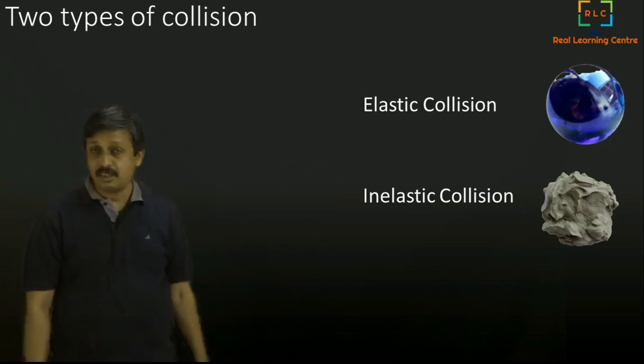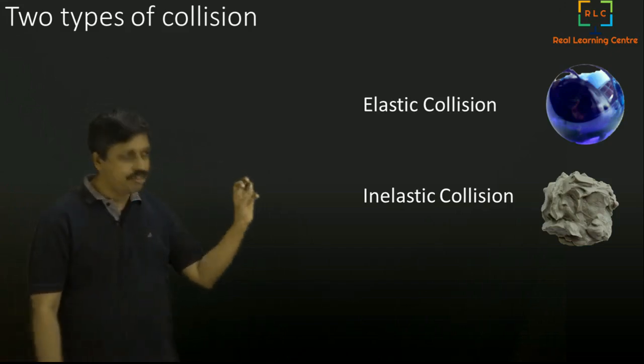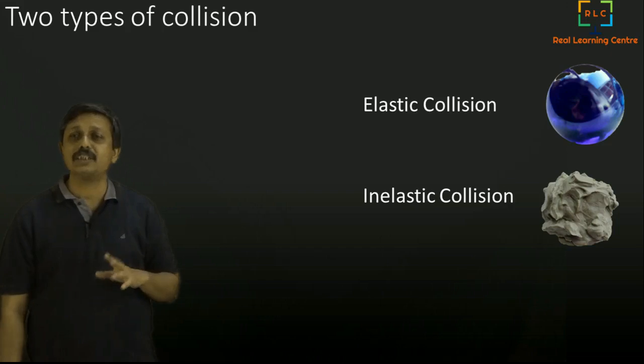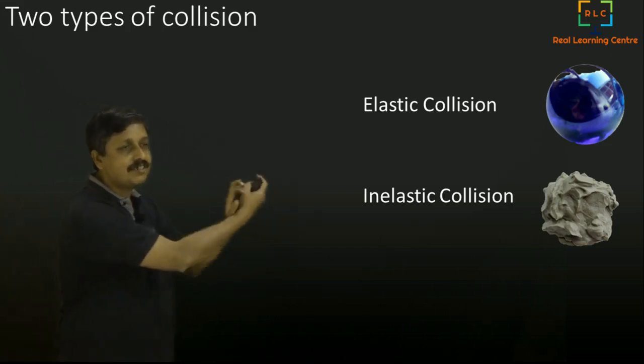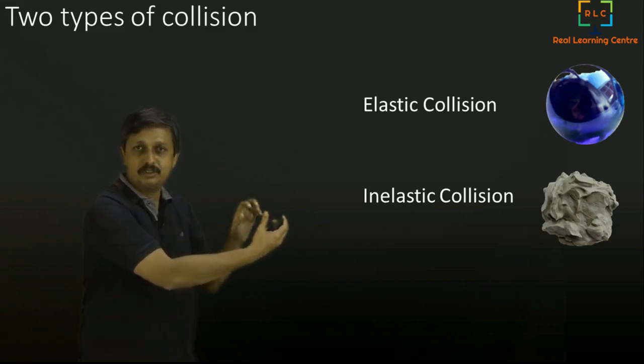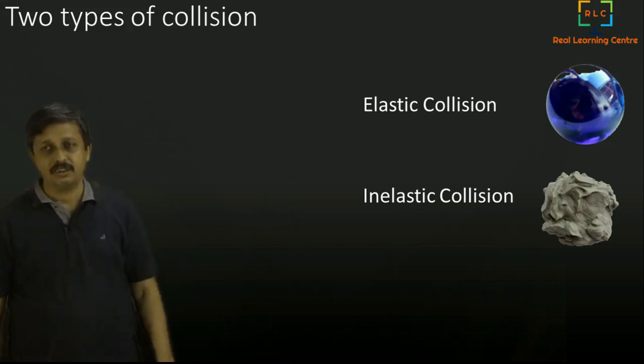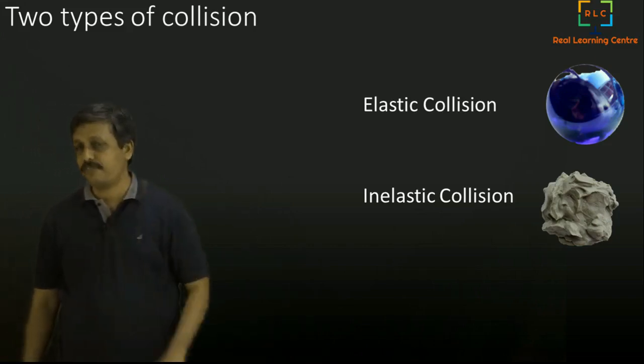Whereas the second one is inelastic. The clay, basically, when you change the shape, it doesn't come back to the original shape. It goes and hits and gets attached to that. It doesn't come back to the original shape. So then they both travel together. That is an inelastic collision. So these are the two kinds of collision we have seen.